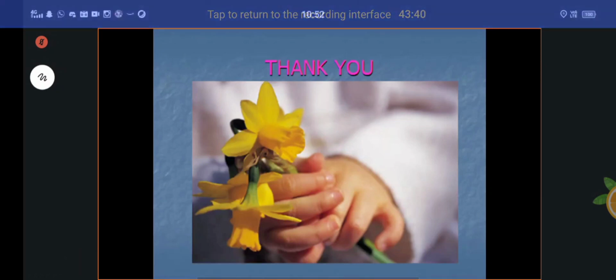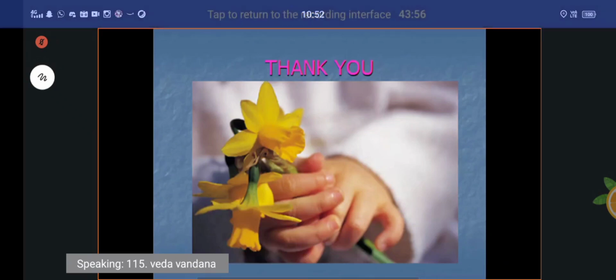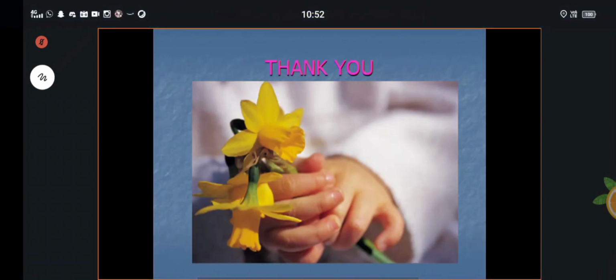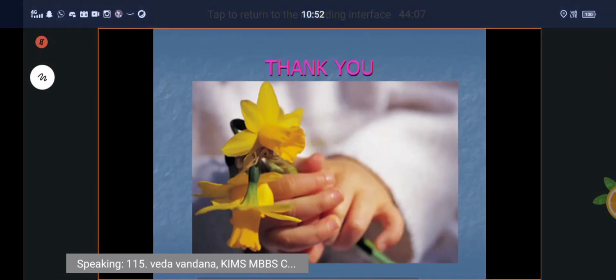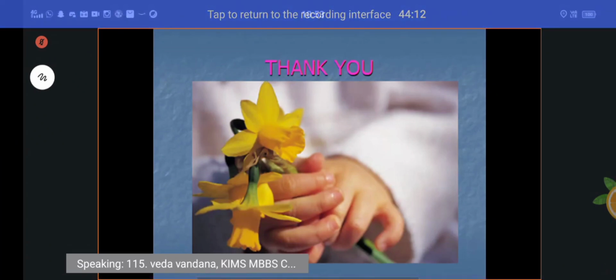Explain the profunda femoris artery. It is the largest branch of the femoral artery, and the only artery which lies lateral to the femoral artery. Its branches are the lateral circumflex femoral artery and three perforating arteries. It continues as the fourth perforating artery. That is the profunda femoris artery.